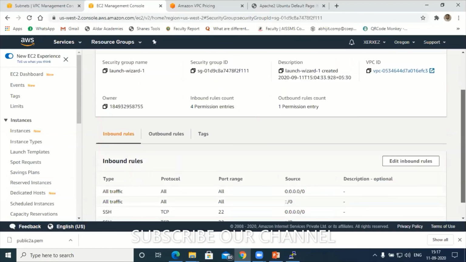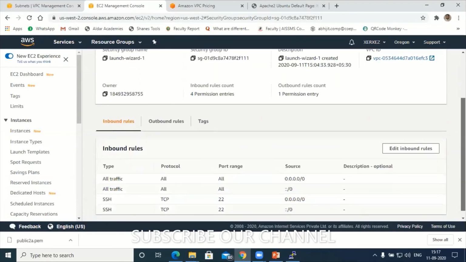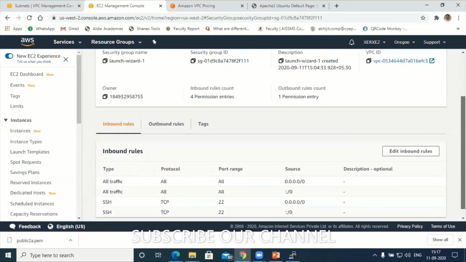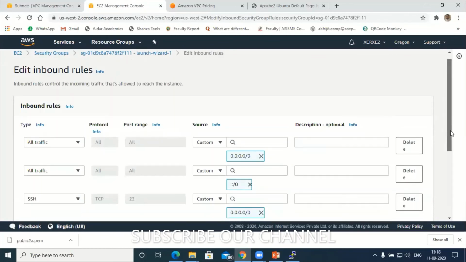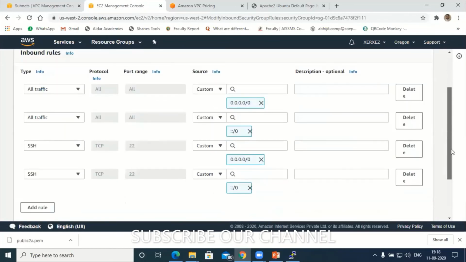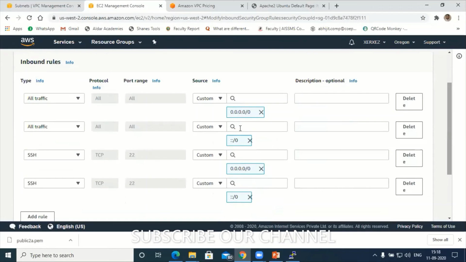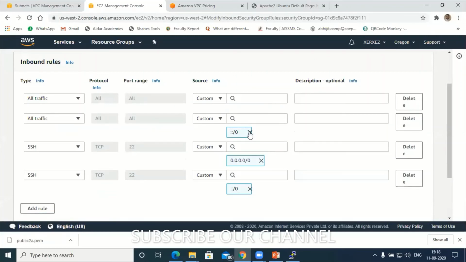Here again I have to edit. Have a look at this. There is an option called edit inbound rules. All of you can see the screen, right? Click on edit inbound rules. Right now everyone can access this IP address, so let me close this. I'll close this also.